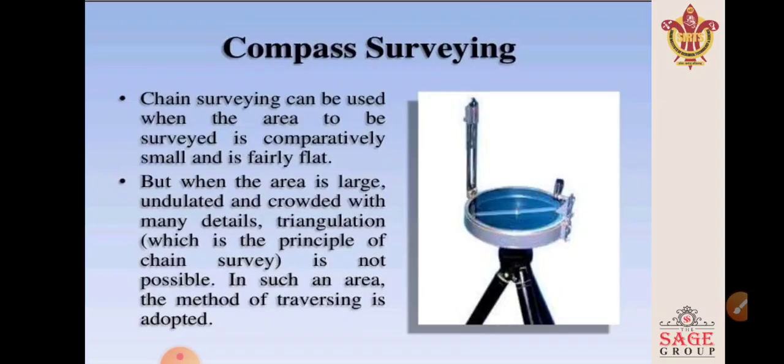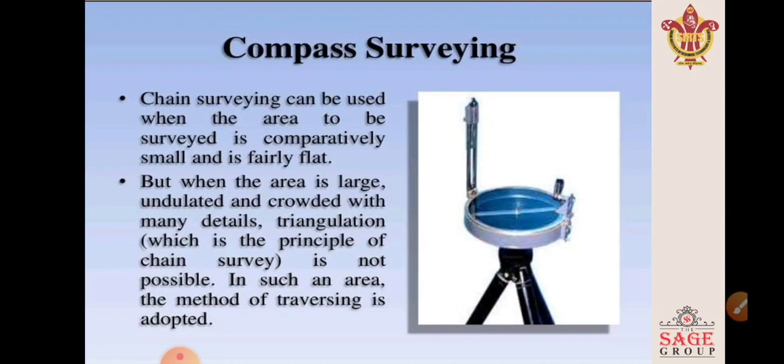Compass surveying. A compass is an instrument which can be used to measure the direction of a survey line with respect to magnetic north-south. The magnetic north-south direction, which is the reference direction, is called the meridian or reference direction, and the angle between the line and the meridian is called bearing. Meridian and bearing, we will discuss further.